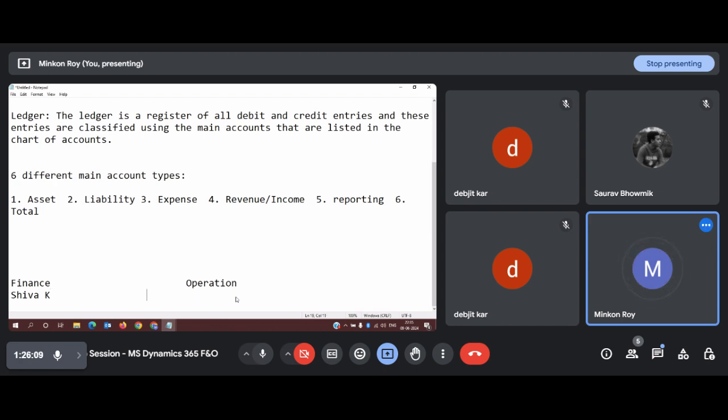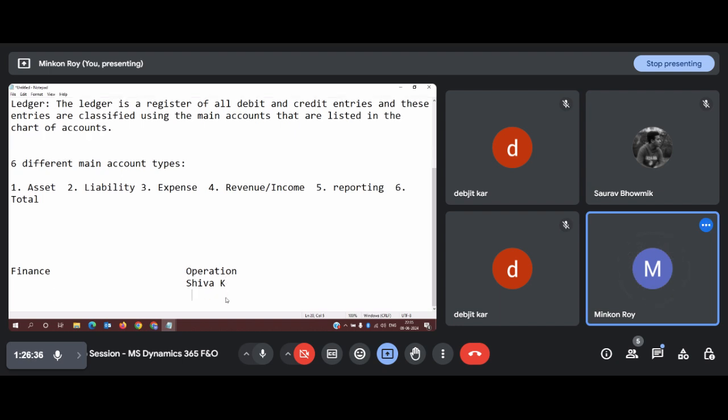There is a person called Shiva K in the finance department, and there is another person called Shiva K. Both are different persons, but they have the same name. Now, what will happen if I want to make a transaction from the finance department to operation? Let us say this Shiva K exists in operation only.